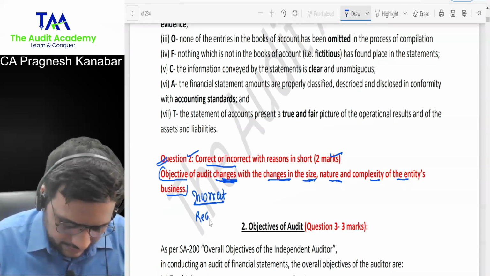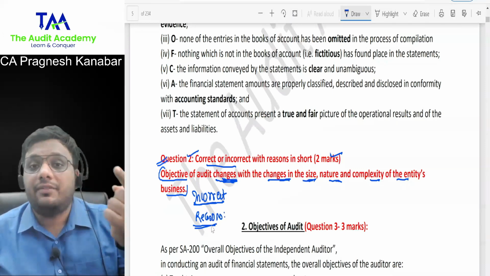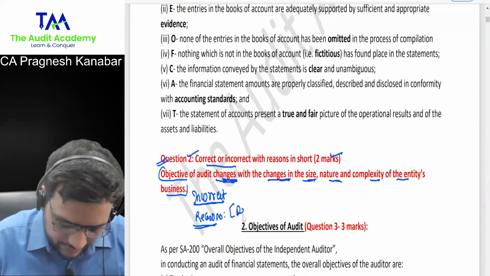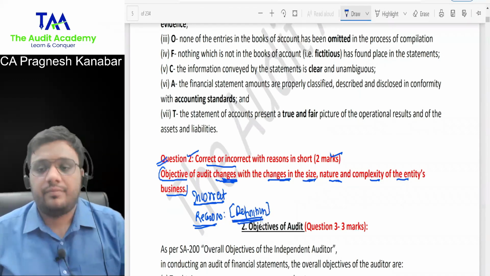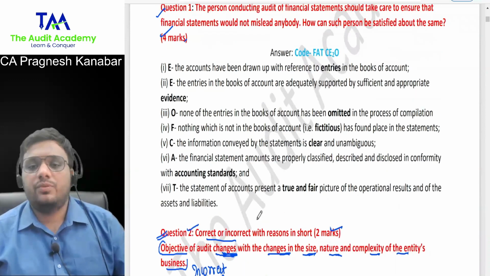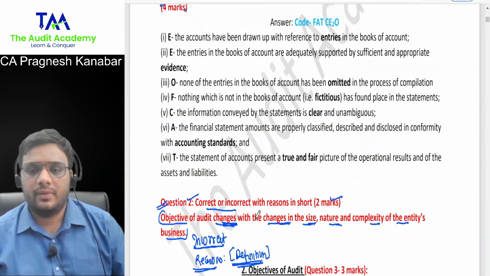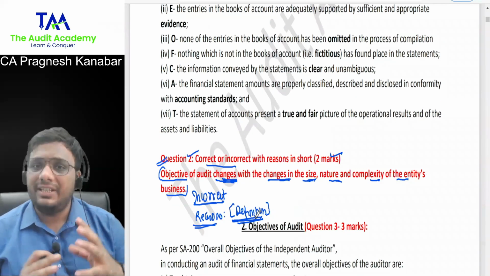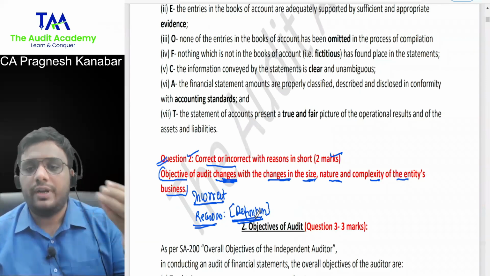What will you write in the reasons? Because you are supposed to explain correct, incorrect with reasons in short. In the reasons, you will write the whole definition. That is where students go wrong, where they are not writing the correct reasons. What happens is correct, incorrect is of 2 marks. Now let me tell you, in the initial lecture, I'll be a little slow in explaining these things so that in the further lectures, you get the grip.